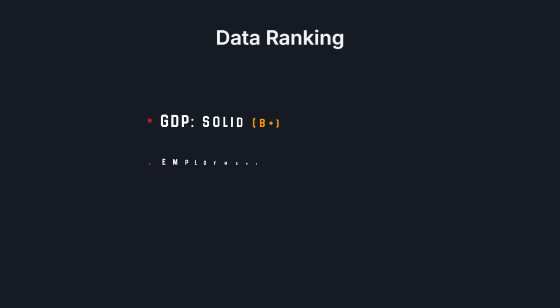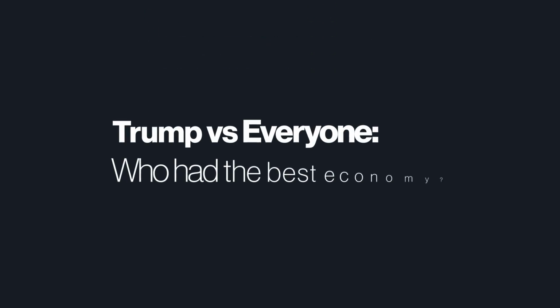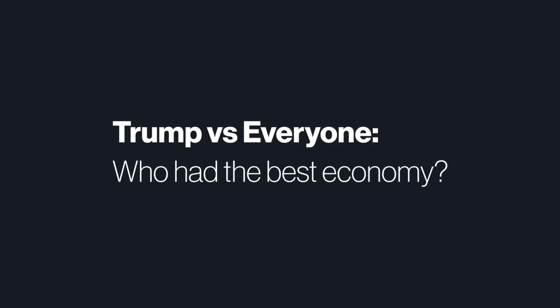Well, putting all the data together, we can divide it like this: GDP, solid, B+; employment, historic, A+; market, stocks, excellent, A; debt, fiscal, bad, D-. So, returning to the video's question, Trump versus everyone, who had the best economy? The answer is, it depends.